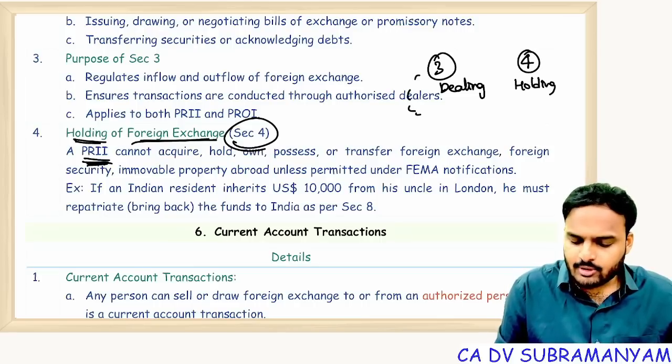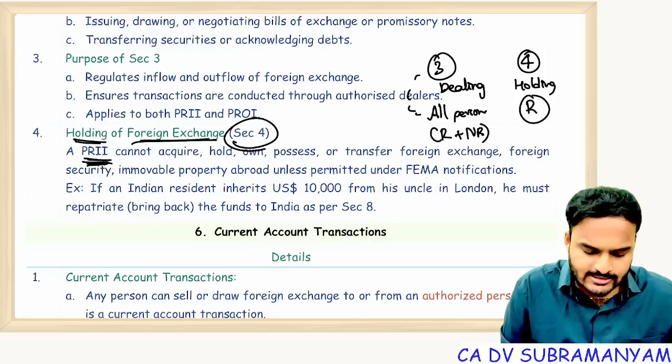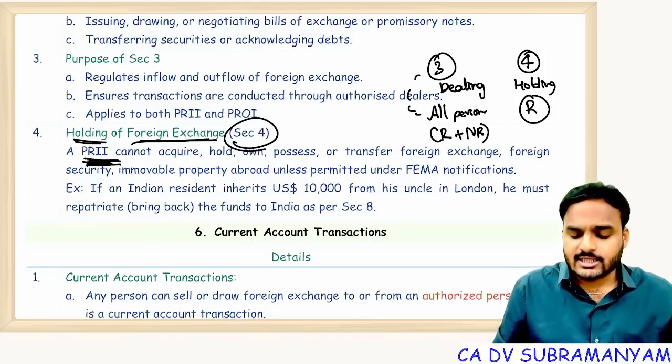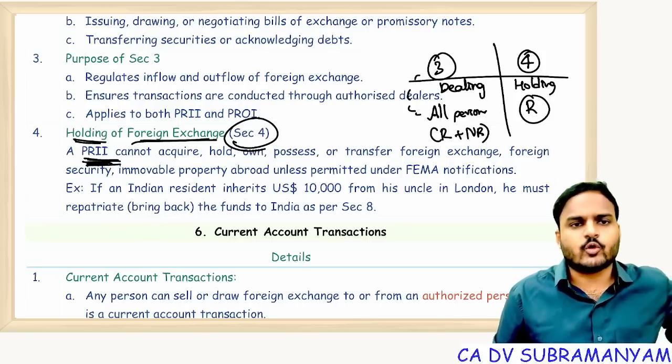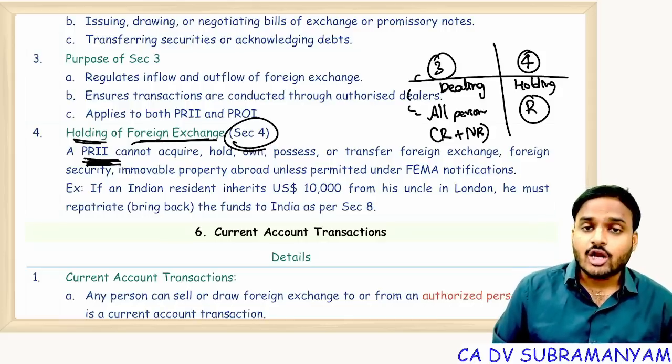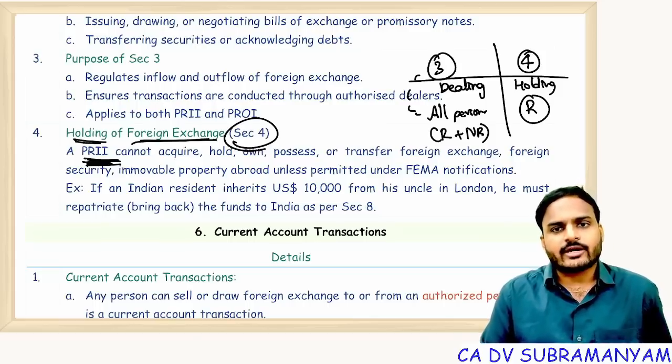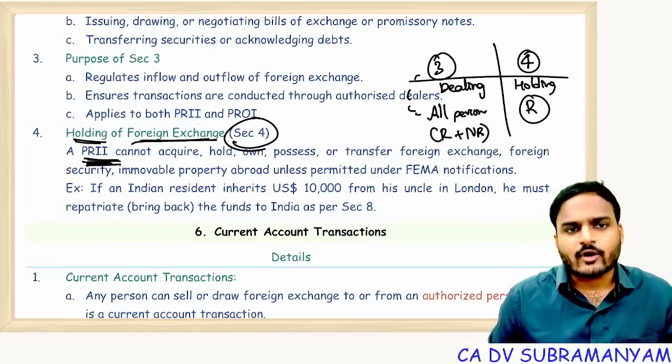Section 3 is applicable to all persons. All persons means resident as well as non-resident, whereas section 4 is applicable only to residents. Here you can see, a person resident in India. See, these are the key differences between section 3 and section 4. Section 3 applies to all persons. Resident or non-resident is not a criterion, whereas section 4 is applicable to residents. Section 3 talks about dealing of foreign exchange. Section 4 talks about holding of foreign exchange.